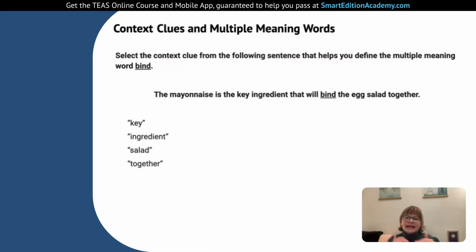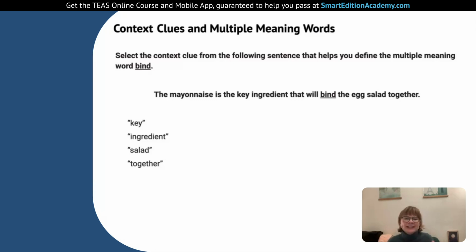So let's go through and see what's the clue to what bind means. The mayonnaise is the key ingredient, the main ingredient, but that doesn't tell us about that verb bind. And we know that bind is a verb. How do we know that? Because we have a will before. Will is what's called a modal verb. Words like should, can, will, would, might, all need a verb after. You can't just say, I should vegetables. You have to say, I should eat vegetables. So when we see the modal verb will, we know it's a verb after. We know bind is a verb.